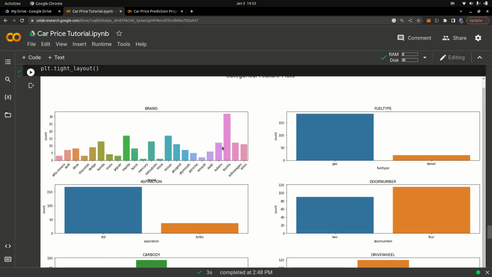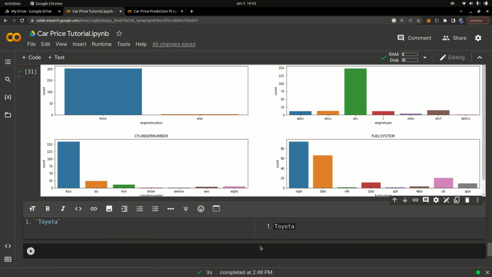So just using this graph, you can write some inferences to help you understand the information better. You can say Toyota is the most common car brand in the data set, just like that. And you can write more inferences if you want.